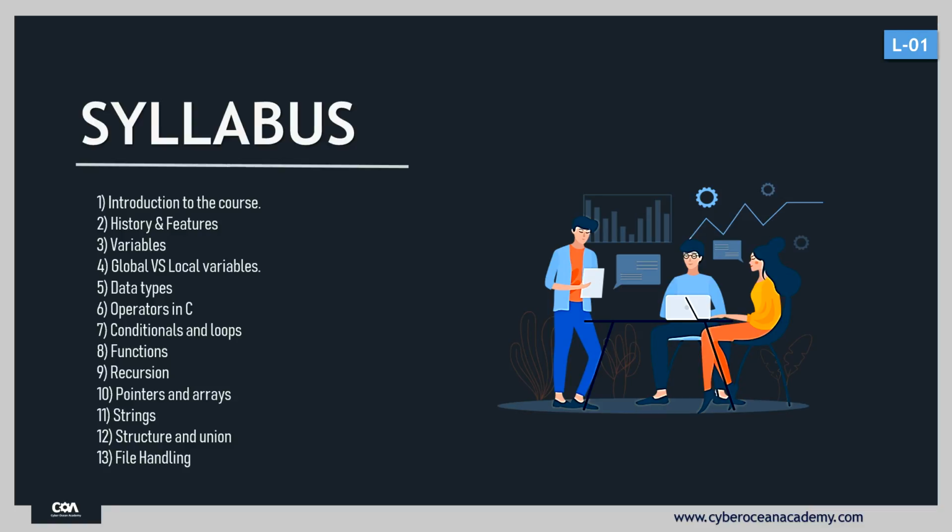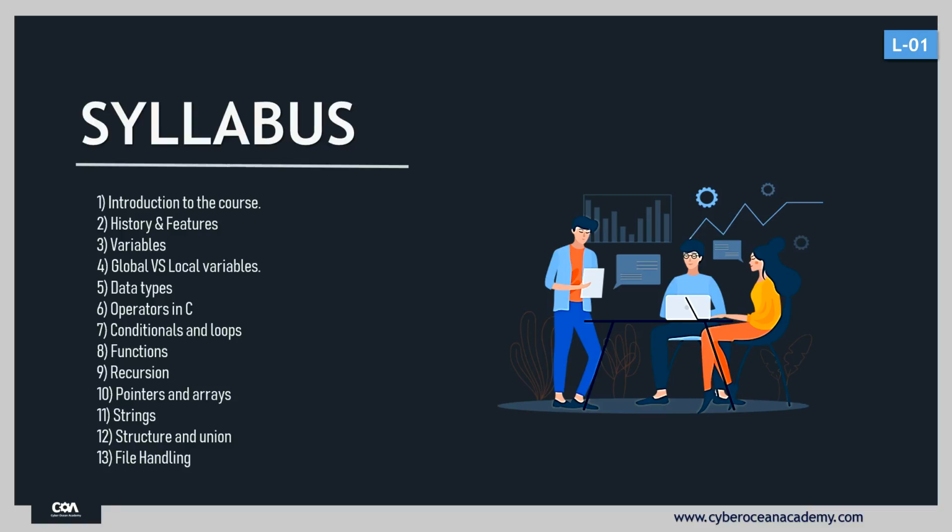After that, we will learn the different types of operators in C language. Followed by operators, we will learn conditions and loops. After that, we will learn the important concepts of functions and recursion in C programming. Followed by functions and recursion, we will learn the concept of pointers and arrays. After that, we will learn the concept of strings. Followed by strings, we will learn the user defined data types structure and union. After that, we will learn the concept of file handling.